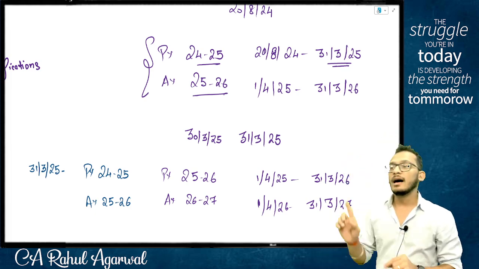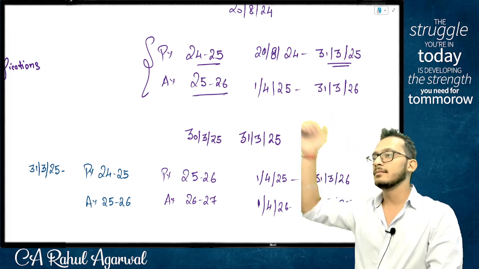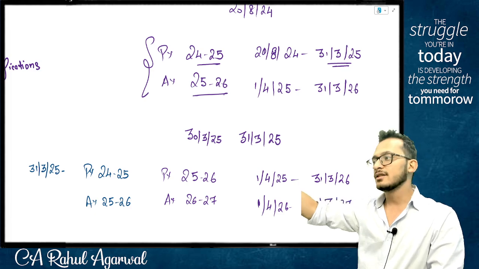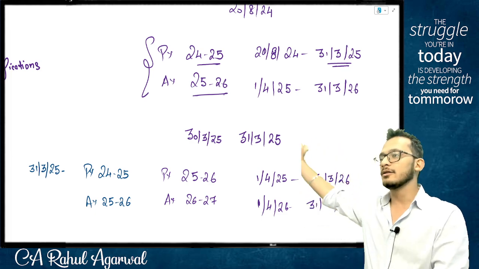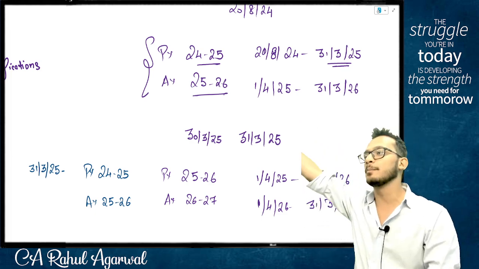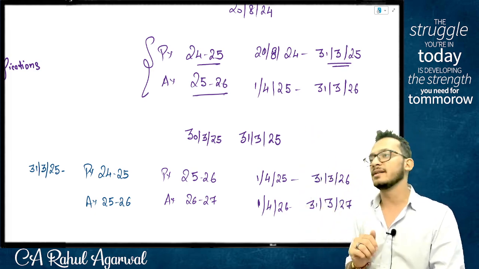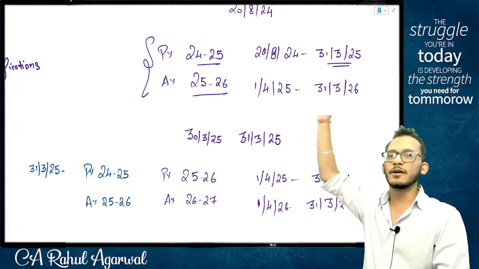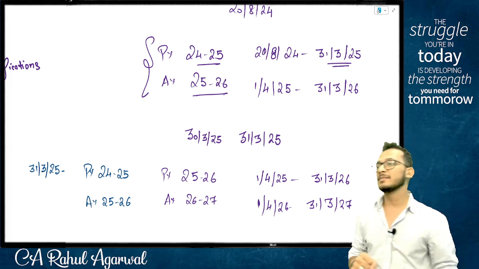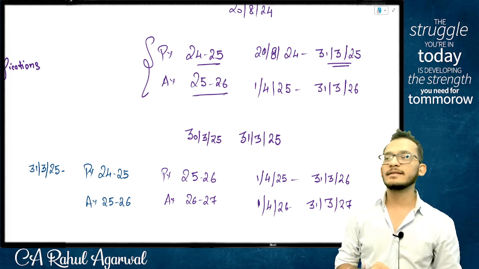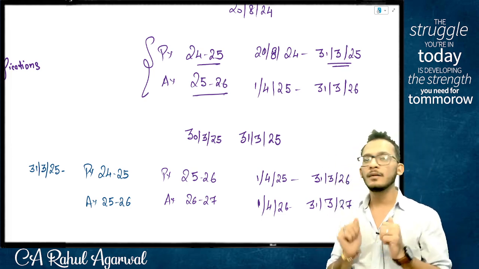Yes or no? Yes. How will the previous year work? It's the same logic. You will start from the date on which the company is there till the date on which the company shut down. So in my example, if the company shut down on 20th August, your previous year will be from 1st April to 20th August, but it will stop on 20th August. After that, previous year will not be there. But assessment year will still continue from next April to March. Assessment year will not undergo a change because of that. Makes sense? This is what the idea is. Any doubts on this? Good to go?